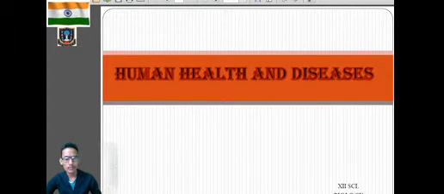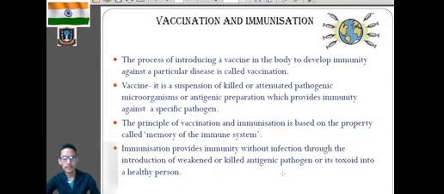In the last class, we learned about antigens and antibodies. We learned the structure of antibody and the different types of antibodies. In today's class, we'll discuss vaccination and immunization. So what is vaccination and immunization?